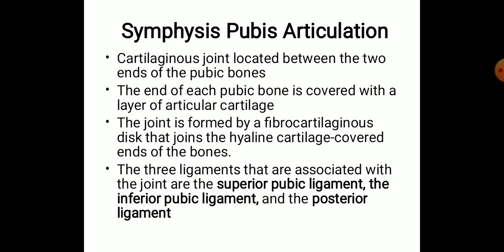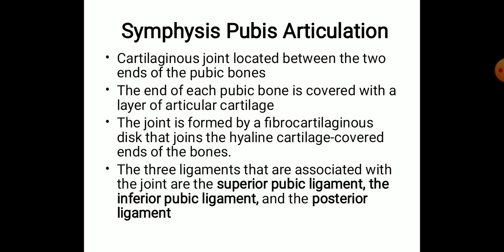So there are three ligaments which are mainly associated with the joint: the superior pubic ligament, inferior pubic ligament, and posterior pubic ligament. So as the name suggests, the superior pubic ligament is attached to the pubic crest and tubercles and helps to support the superior aspect of the pubic symphysis joint. It is located in the superior aspect of the joint, and its main function is to support the superior aspect of the joint. And we have the inferior pubic ligament.